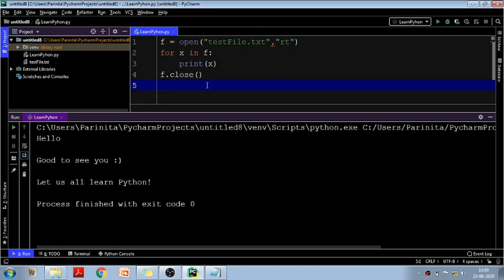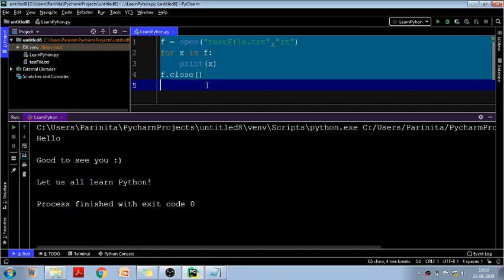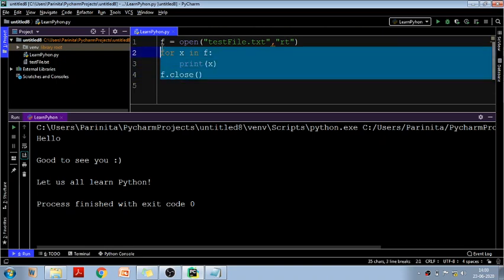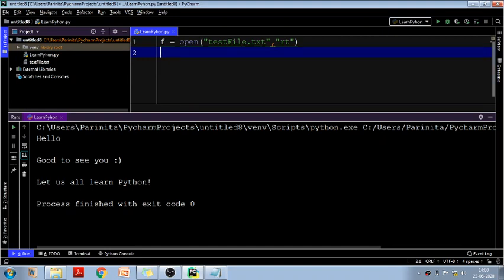Got it? Okay, so I have told you how to open the file, how to close the file, how to read the contents from the file, how to read specific content, how to read whole content. We have seen all the varieties. Now the important thing that we need to do with the file is basically to write into the existing file. Fine. So we know that our file with this name testfile.txt is already there.